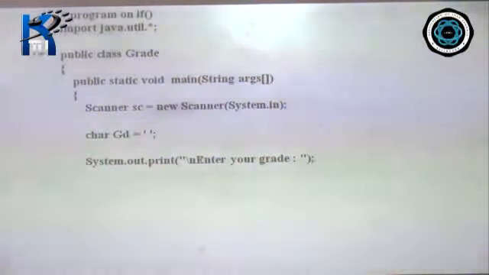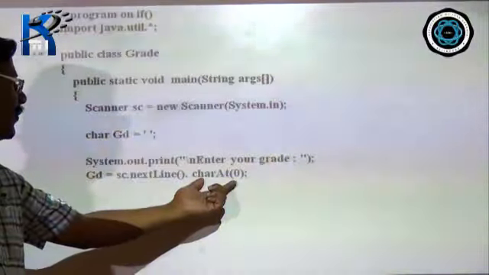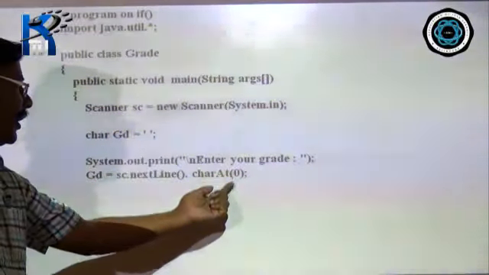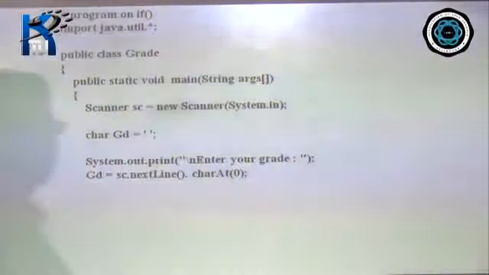Now we have to accept the value from the user. Since it's a single character, whatever value is being given, using the charAt function at 0, the position at 0, we are extracting the character and storing it in GD. So whatever the user has entered will now be stored in the variable GD. Okay. So the input part is over. Now comes the checking part. We need to check by using the if statement.